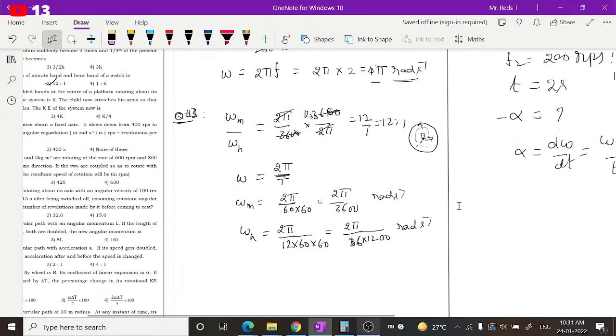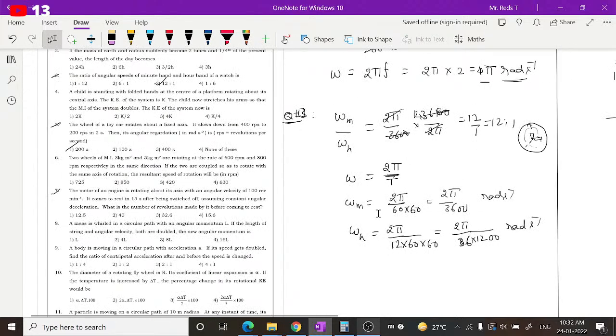Guys, I hope everyone is following. The strength is very less. Try to inform others to attend.